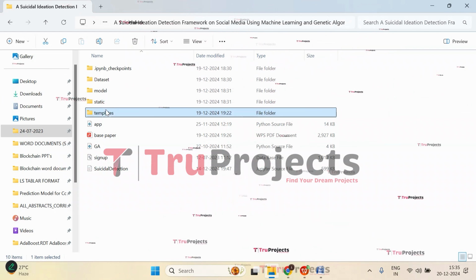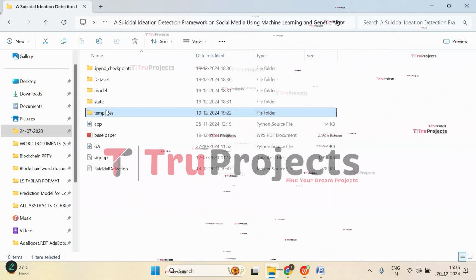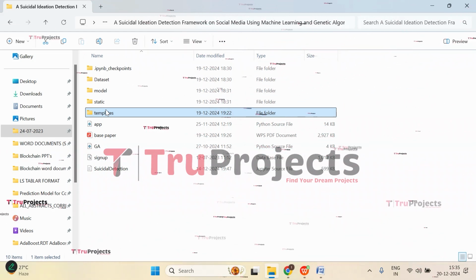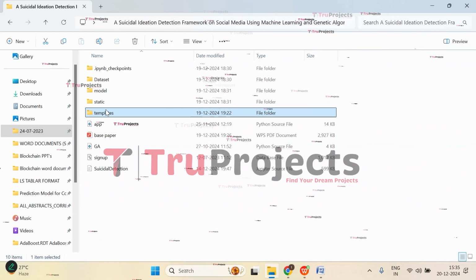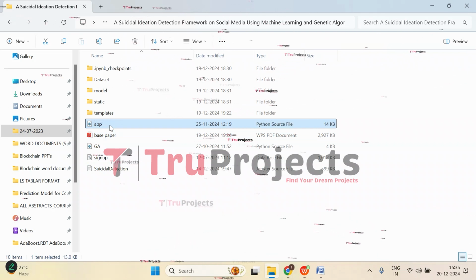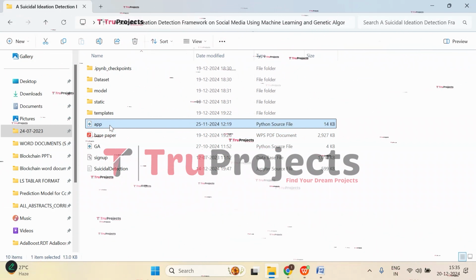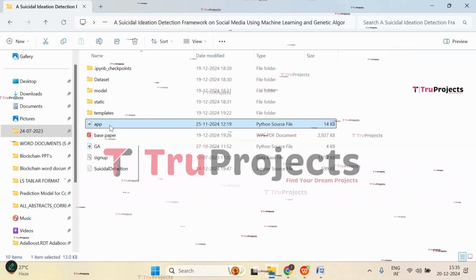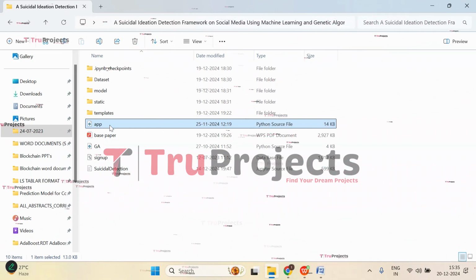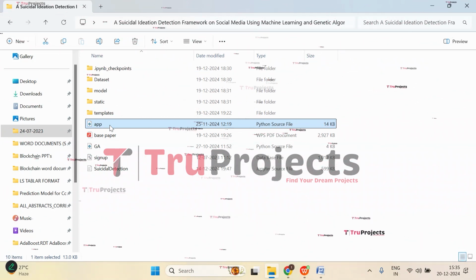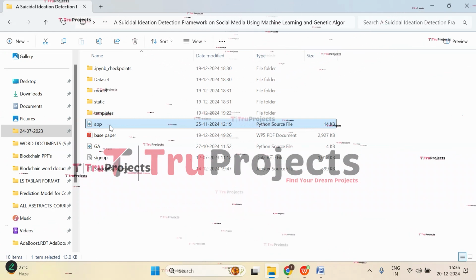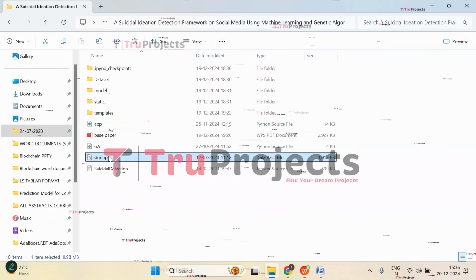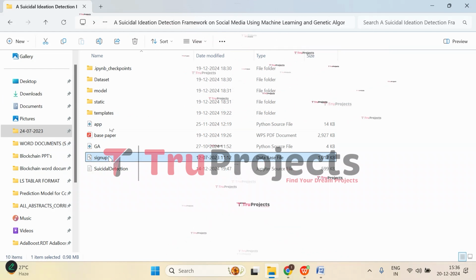Coming to the templates folder, this folder contains all the HTML pages used in this project. It typically includes files like index.html, about.html, etc., which represent different pages of the website. And this app.py file contains the information related to front-end logic. It includes code written in Python that handles server-side operations such as processing user requests, interacting with the database, and generating dynamic content to be rendered in HTML templates. And here we have the signup.db file. This is the database file which is used to store the user information.